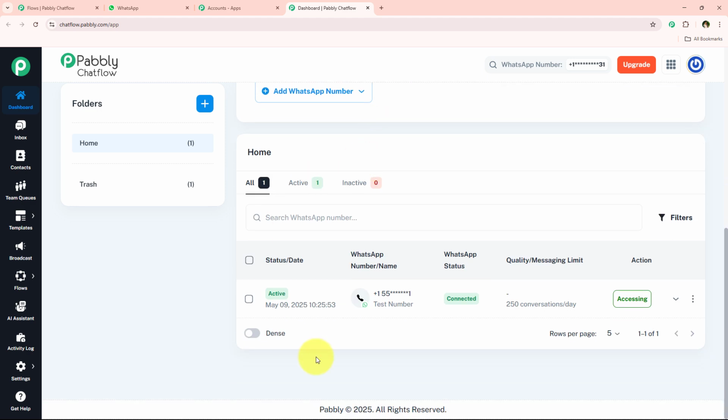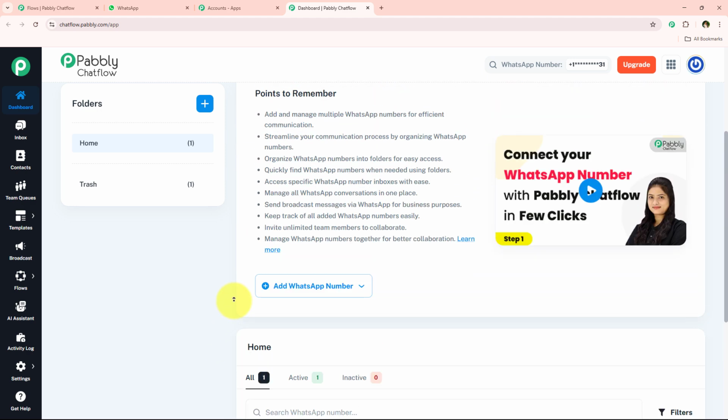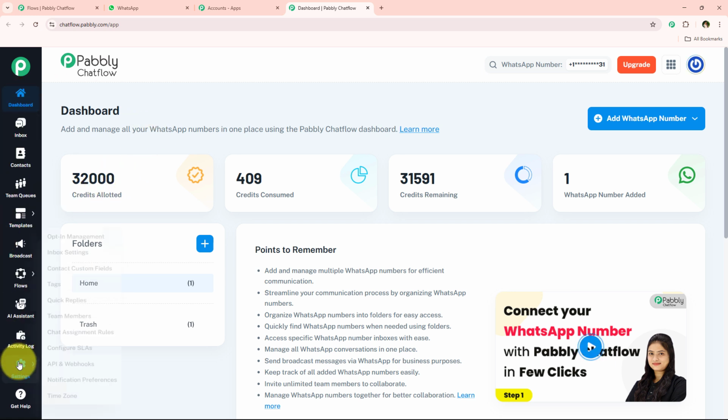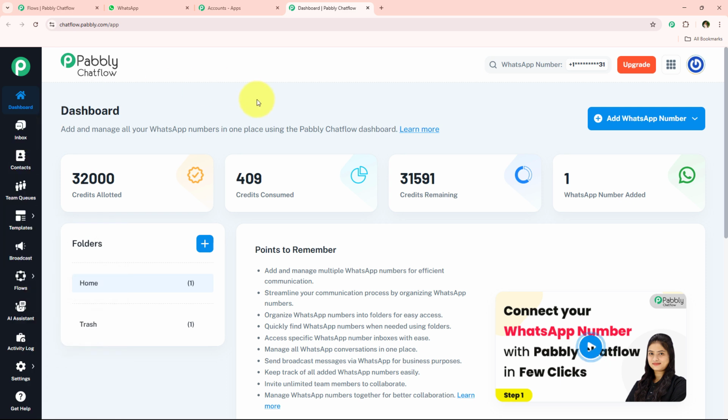I have already added my WhatsApp number right over here, so I'm just going to move forward and directly create a WhatsApp chatbot. To do that, I'm going to go towards the left side bar of my Pabbly Chatflow account, and over here you can see all the features offered by Pabbly Chatflow. If you want to learn about any of these features in detail, a video tutorial dedicated to each of them has been attached in the description box below. You can check it out.